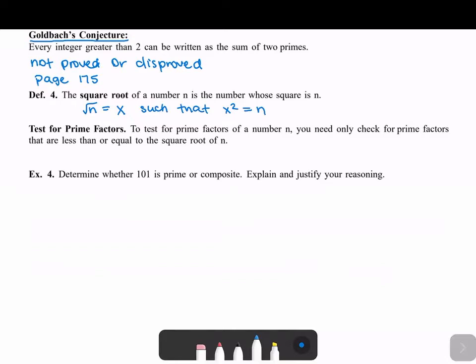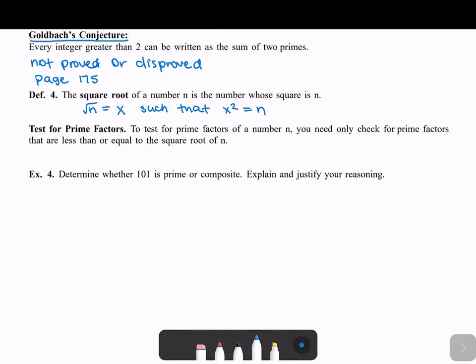So we've seen definitions like this before, where we define a number in terms of it having a property once we operate on it. But that's what it is. And you can see that this equation follows from the square root of n equals x, because if you square both sides, you get n equals x squared. And that's exactly what we want to happen. Okay, so this is square root.